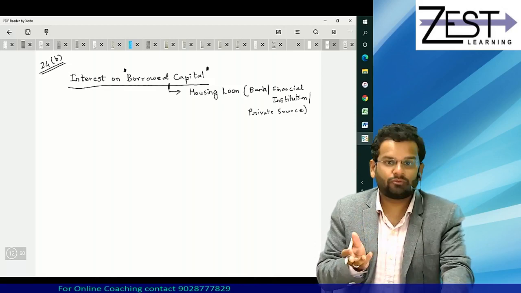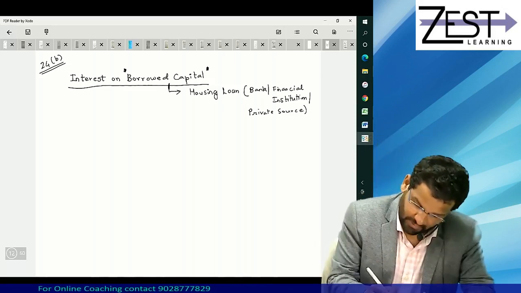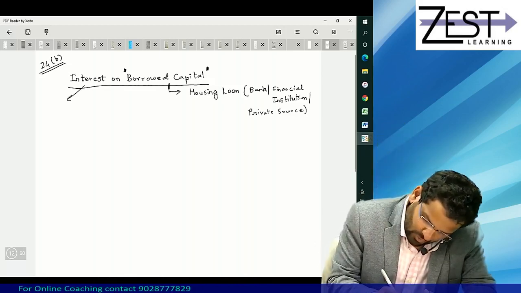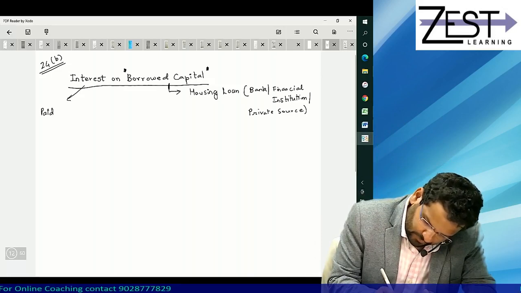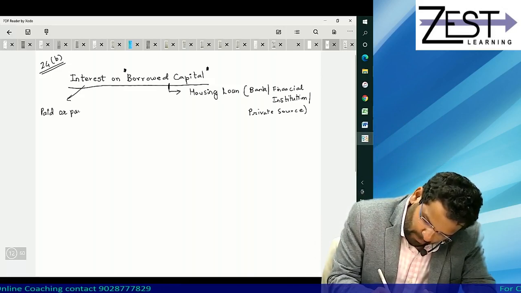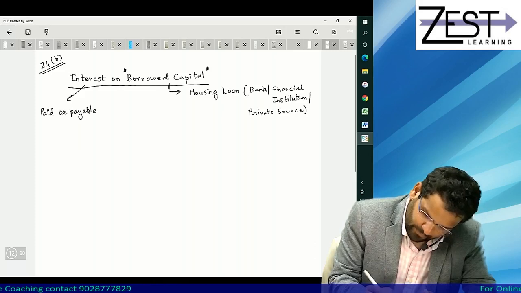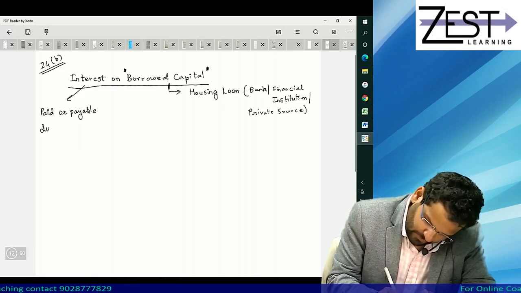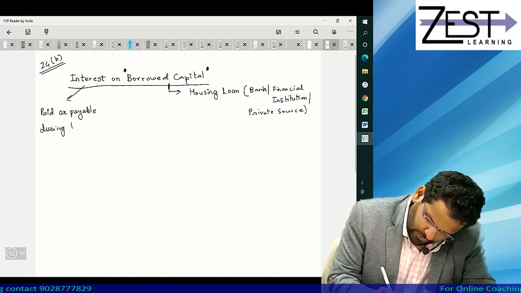So housing loan could be from any of this source. Interest could be paid or it could be payable during the PY.